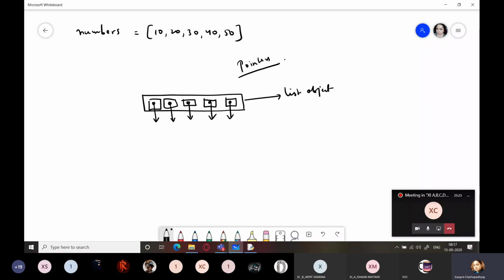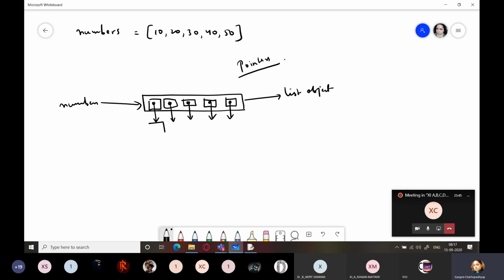So we have 5 pointers, which means we have 5 special types of data items which are actually placeholders for memory addresses. These pointers will be pointing to other memory locations. Hence this is a list object, and numbers is the label which points to this area.